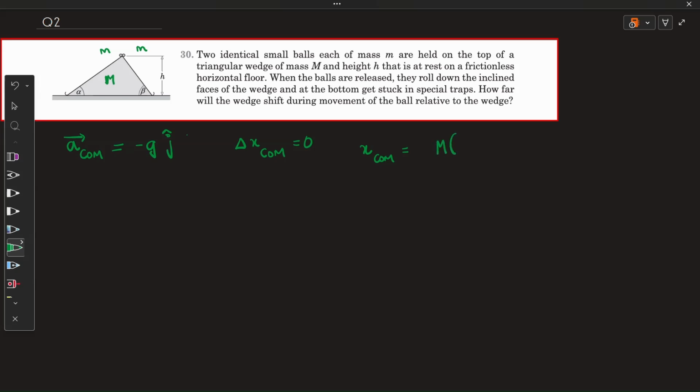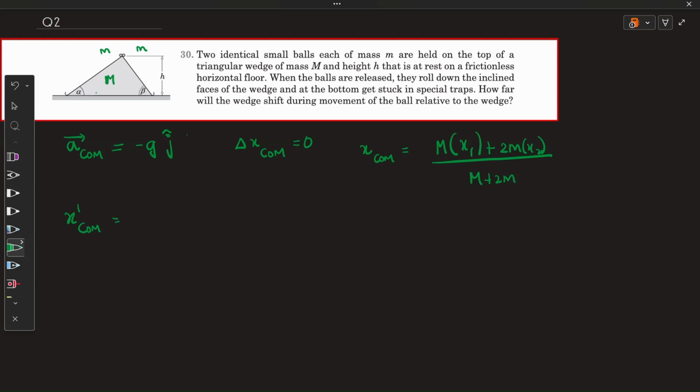Let's write the initial coordinates of center of mass, x center of mass. Let's suppose m is somewhere. Let's consider origin is somewhere, and center of mass of the wedge m lies at x1, and these two particles are just closer, let's assume. So 2m into x2, whole divided by m plus 2m. Now let's write the final thing, x dash of com.